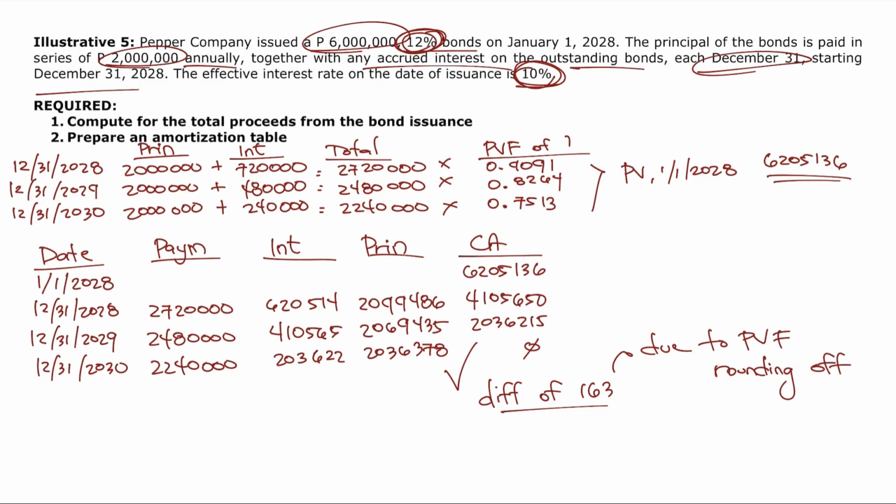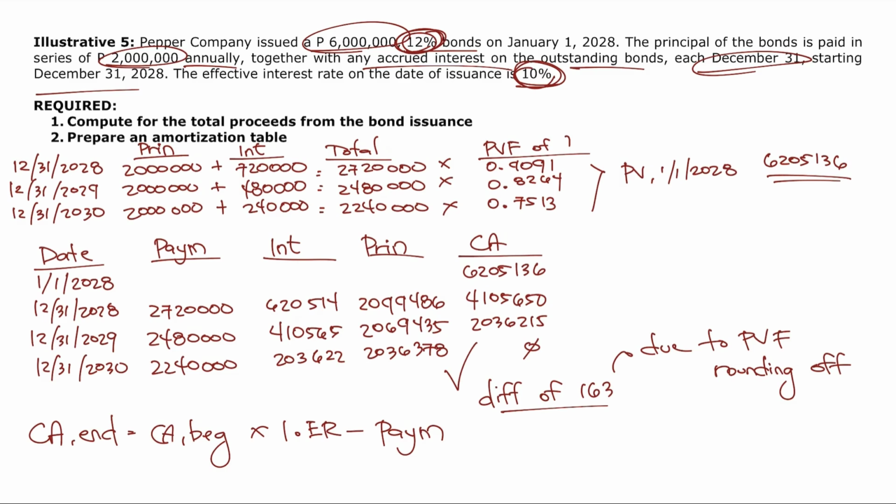So, para lang sure, tanong nyo sa prof nyo kung ano yung rule sa present value factor, at kapag walang rule, no, ibig sabihin, wag ka na lang mag-round off para sumakto yung sagot mo. Okay? Once again, nag-a-apply dyan yung shortcut natin. What's our shortcut? Carrying amount at the end is equal to the carrying amount at the beginning times 1 plus effective rate, then minus the total payment, no? So, try natin kung mag-a-apply talaga.